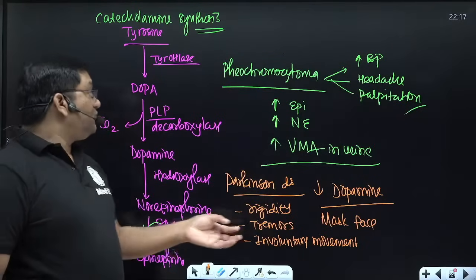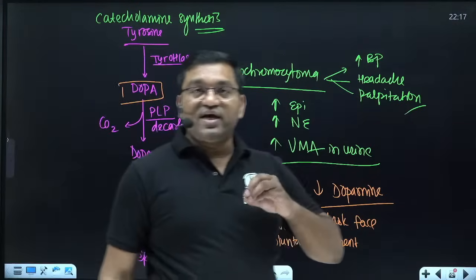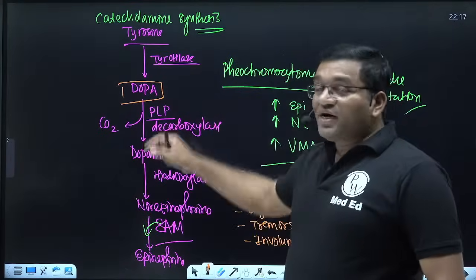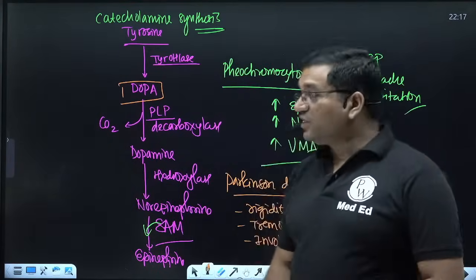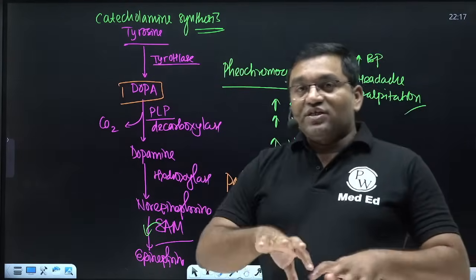In the treatment, dopa is given; dopamine is not given because dopamine does not cross the blood-brain barrier. L-dopa is given along with carbidopa. L-dopa crosses the blood-brain barrier, enters the brain, and is converted into dopamine.